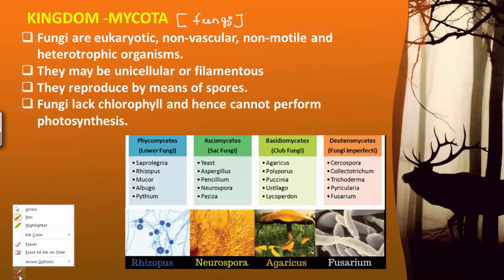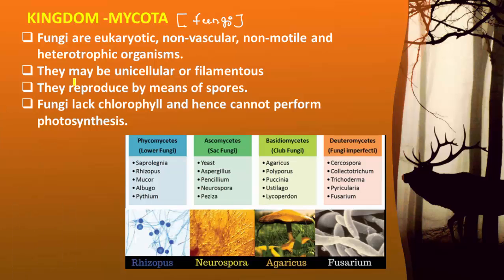Then what are the characters of kingdom Mycota? The Mycota includes eukaryotic, non-vascular, non-motile and heterotrophic organisms. If you compare the characters of Monera, Protista and Mycota, in every kingdom the organisms have their own characteristic features and they are totally different from one another.